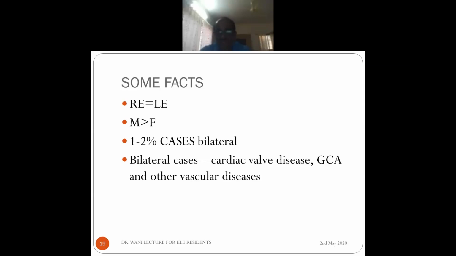Another is giant cell arteritis. Giant cell arteritis can affect both eyes if the first eye is not treated as soon as the first attack occurs. If you don't treat, the second eye may be involved very soon. Or other vascular disorders where there is a generalized problem in the body.